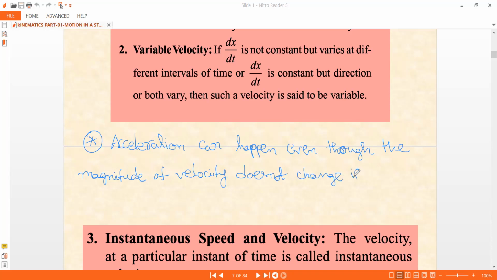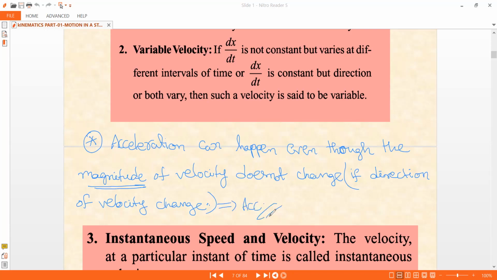If the direction of velocity changes... So my English may be wrong, but I want to convey this idea. Acceleration can happen even though the magnitude of velocity does not change. The magnitude, meaning the value of velocity, may not change, but if at all the direction of velocity changes, you have acceleration.